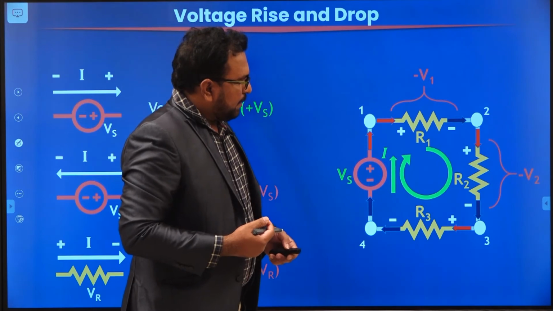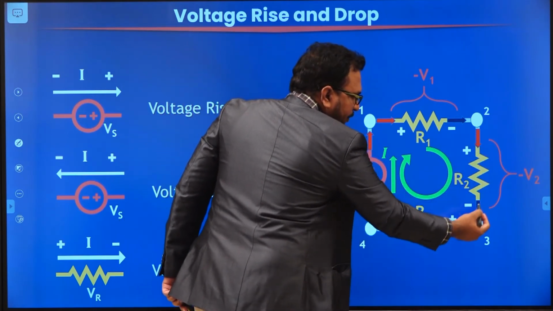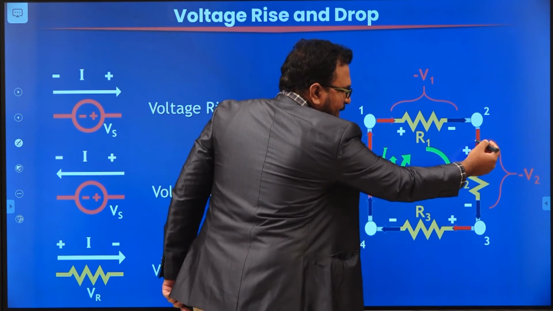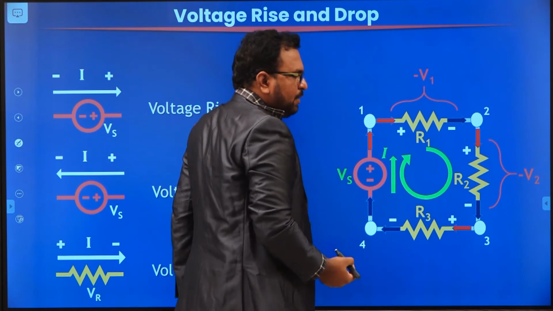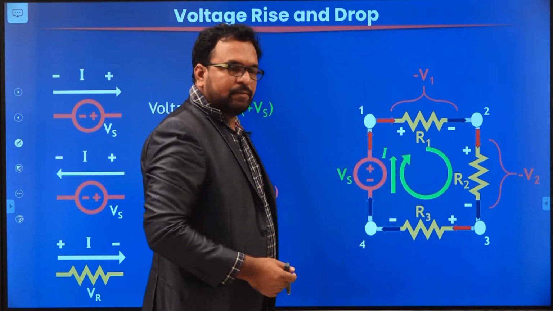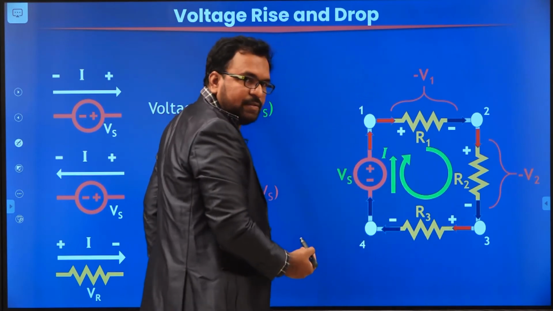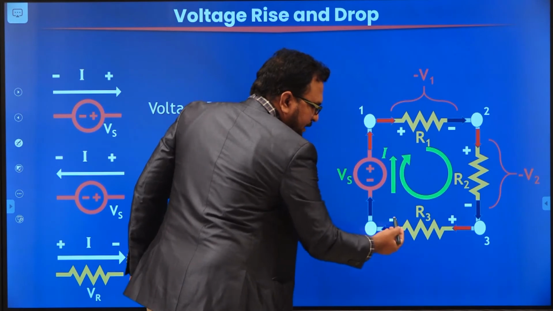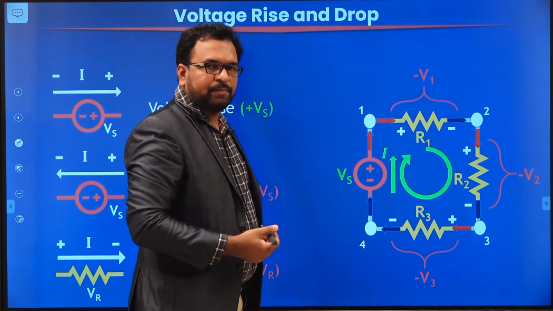Now consider the second resistor, R2. Here also the current is entering from the positive terminal and leaving through the negative terminal. That means current is moving from plus to minus. Plus to minus means drop again. That's why we have assigned minus V2. Now what about R3? In R3 also current is entering from plus and leaving from minus. That means it is moving from plus to minus. So that's why it is minus V3. It is also a drop.